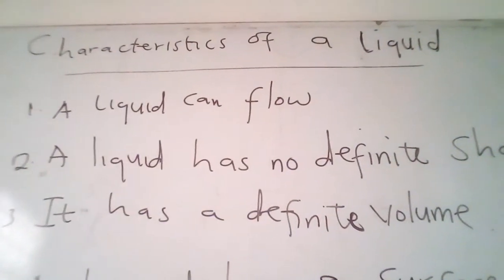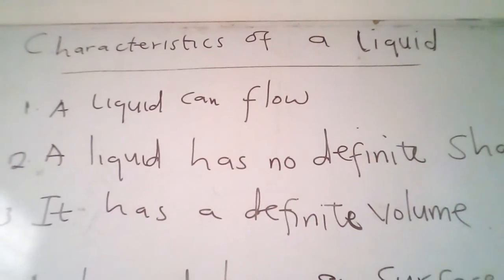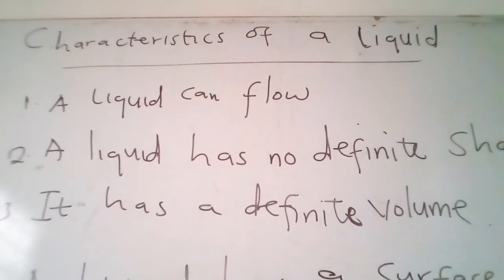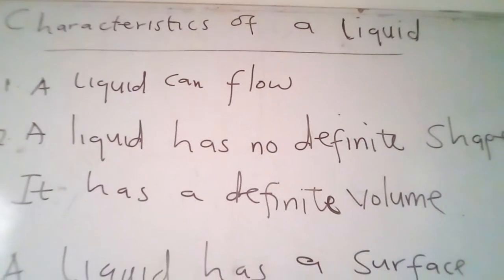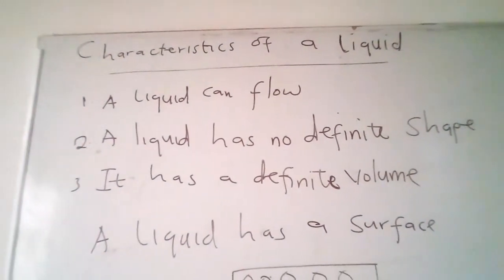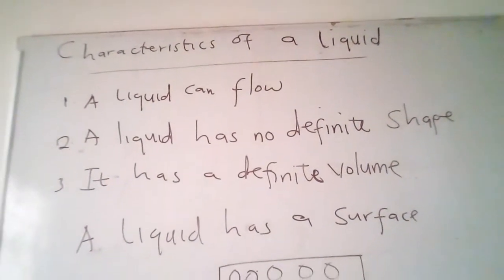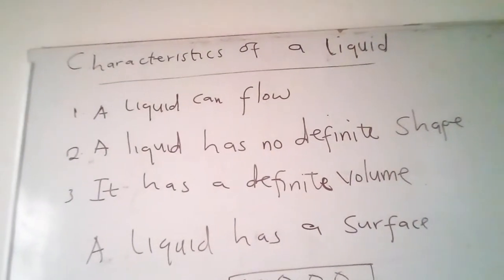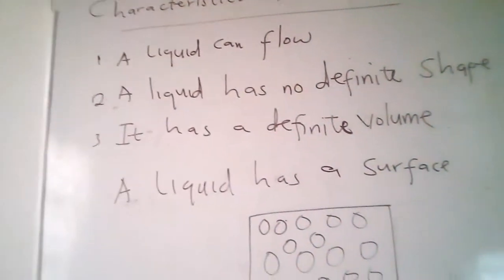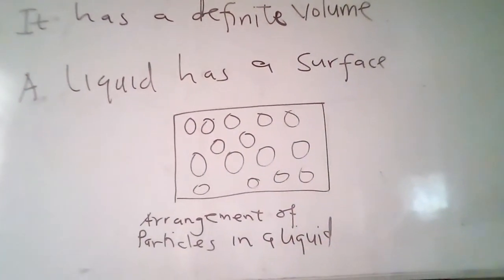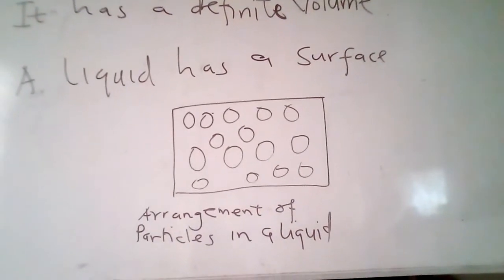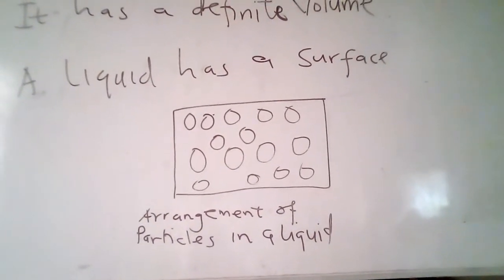Okay, so let's go to characteristics of a liquid. One, a liquid can flow. A liquid has no definite shape. It has a definite volume, and a liquid has a surface. So let's look at the diagram, the arrangement of particles in a liquid.